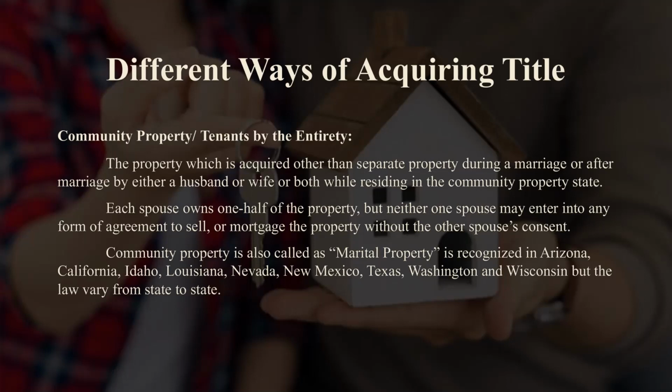Third one is community property. It happens between husband and wife. It is also called marital property. Each spouse owns one half of the property, but neither spouse may enter into any form of agreement to sell or mortgage the property without the other spouse's consent. Tenancy by the entirety is also the same concept as community property.